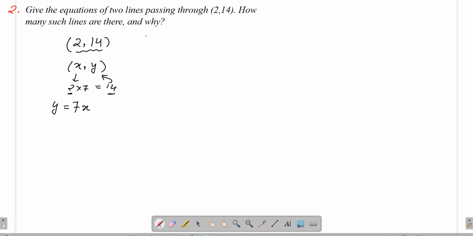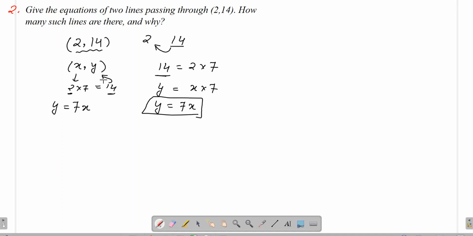See, it is 2 and 14. How can you write 14 as 2 into something? We can write 14 as 2 into 7. 14 is the value of y, 2 is the value of x into 7. So we have got y is equals to 7x. So we have got the equation passing through 2 comma 14.